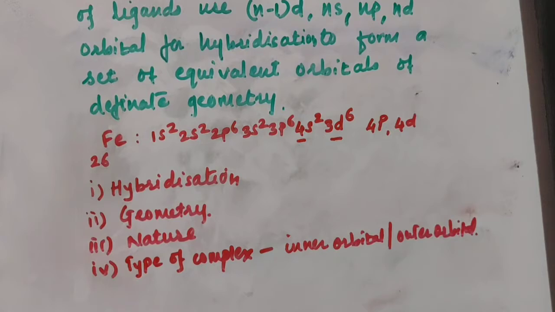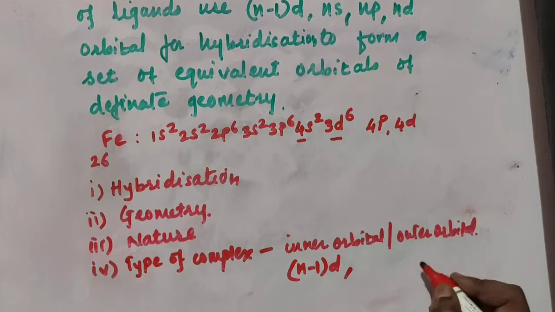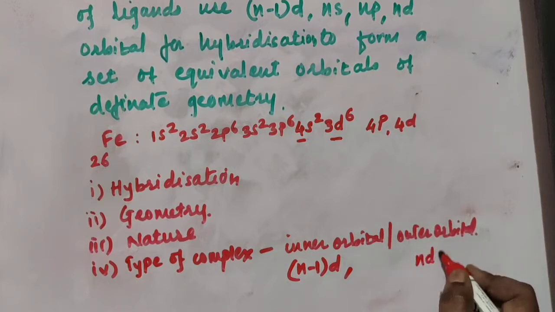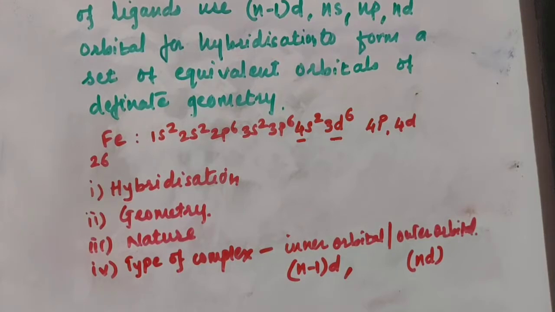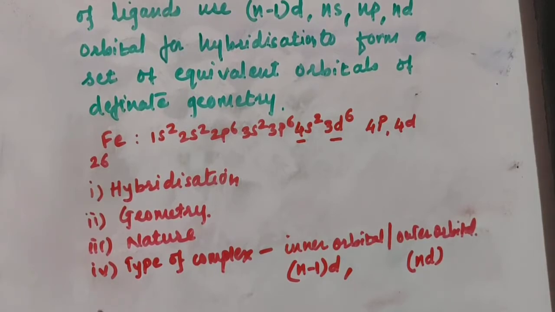How to find out whether it is inner orbital or outer orbital? If the n minus 1 d orbital is used for the hybridization, then it is an inner orbital complex. If the nd orbital is used for hybridization, then it is an outer orbital complex. So this depends upon whether the inner d orbital or the outer d orbital is used for the bond formation. Then the fifth point is magnetic moment.